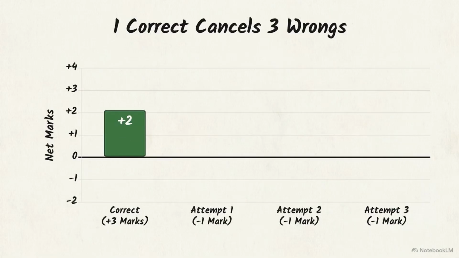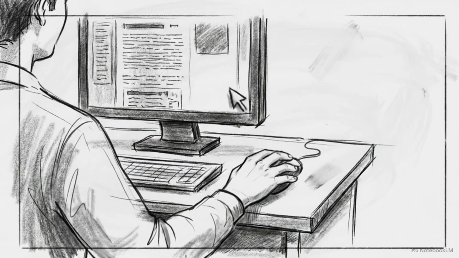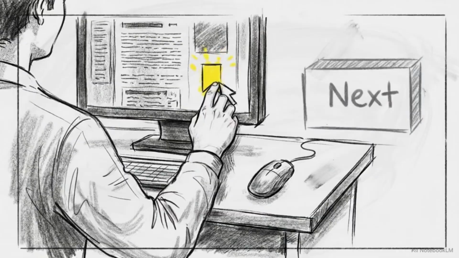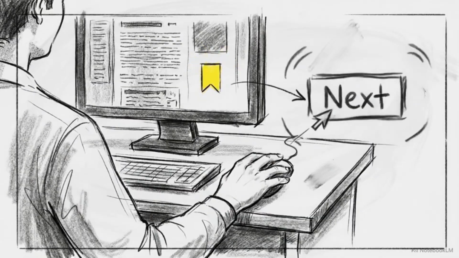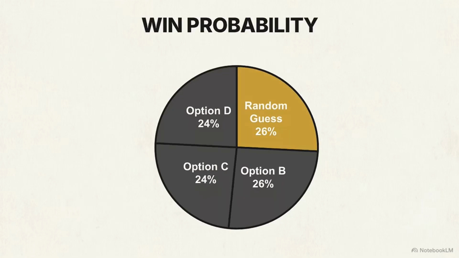With the 3-to-1 reward ratio, you only need to be right 33% of the time on these attempts to break even. The flag function in the exam software allows you to store these questions for later review without committing to a guess immediately. Succeeding on the KLEE involves moving away from the need for certainty and toward the use of favorable statistical odds.